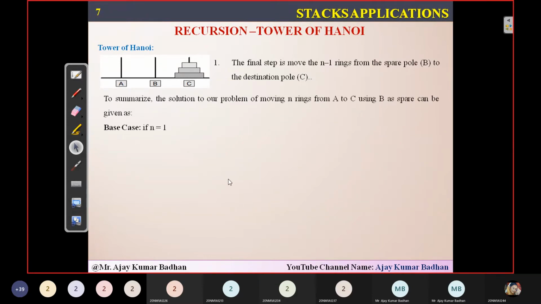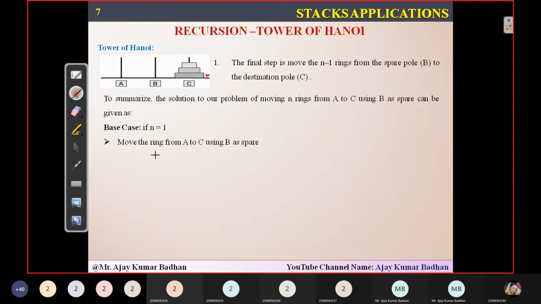So here, what is the base case we have? Since we are using recursion here, you know that we'll have a base case as well as recursion. What is the base case? It will always be n equal to 1. So whenever you're left with only one disk, that is the one we are moving. The one disk we had here is nothing but disk number 3.